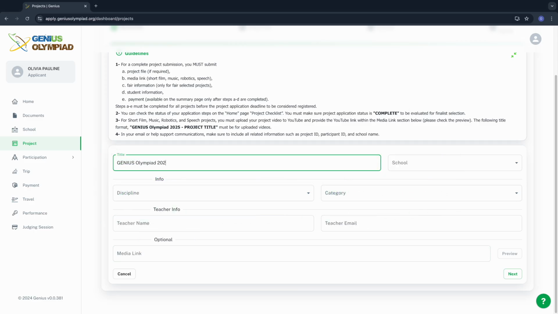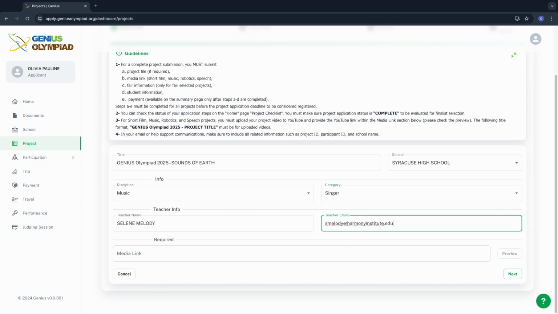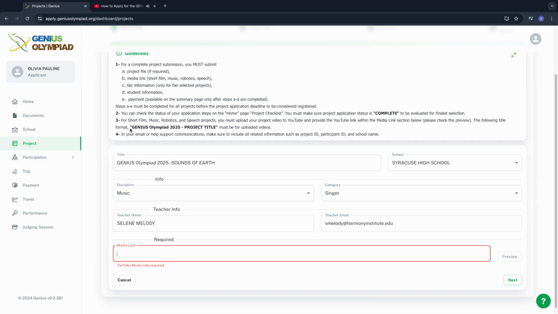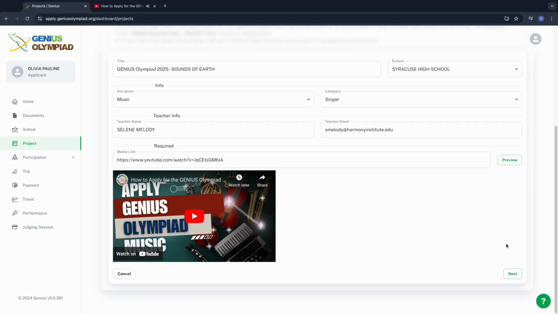Genius Music. For music projects, enter your project title and all the required information in the specified format. If you have a media link, it is required to include it. Simply copy a valid YouTube link, paste it, and use the preview option to ensure the link works properly.